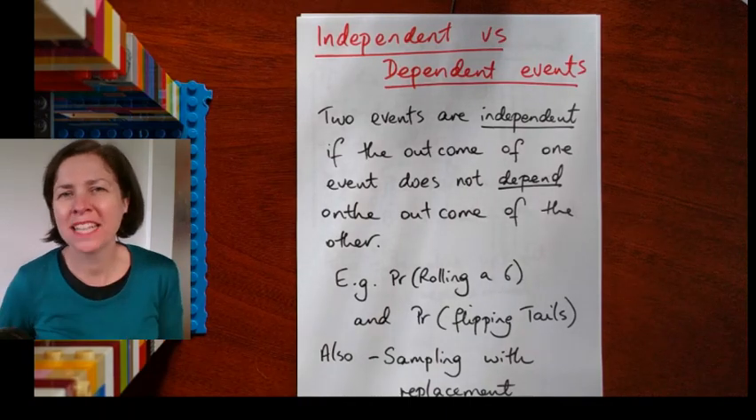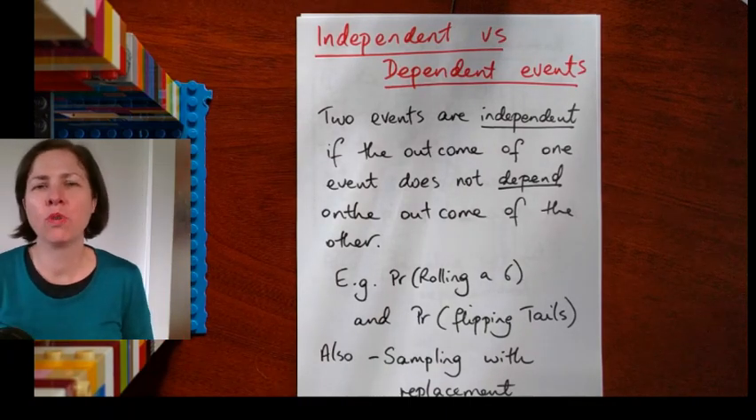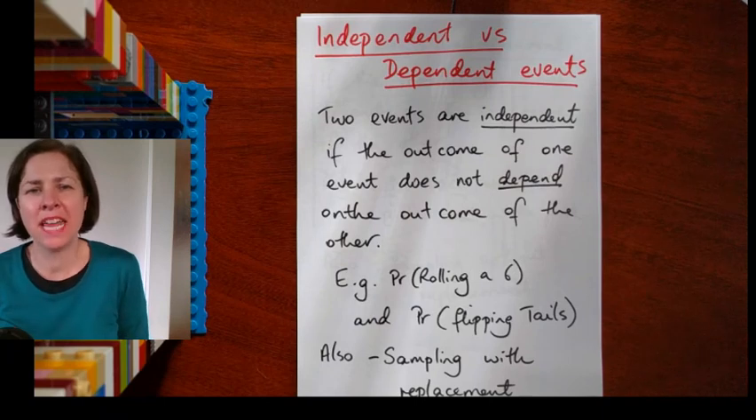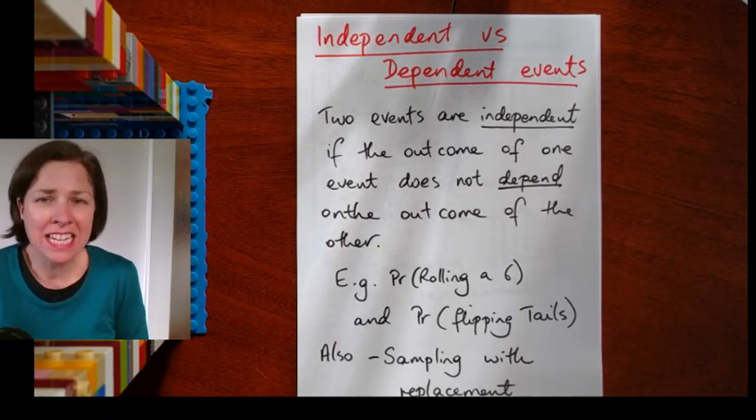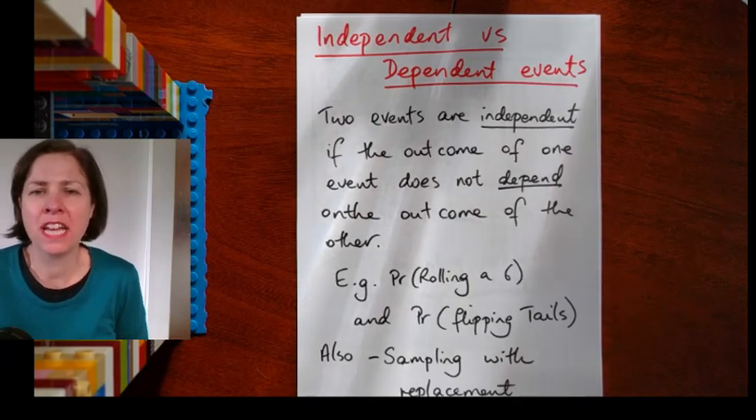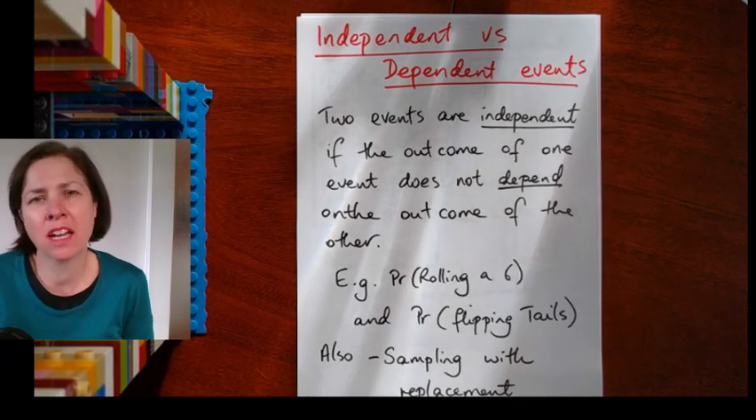Hi and welcome to Maths class. Today we're going to talk about independent and dependent events in probability. So two events are independent if the outcome of one event does not depend on the outcome of the other.